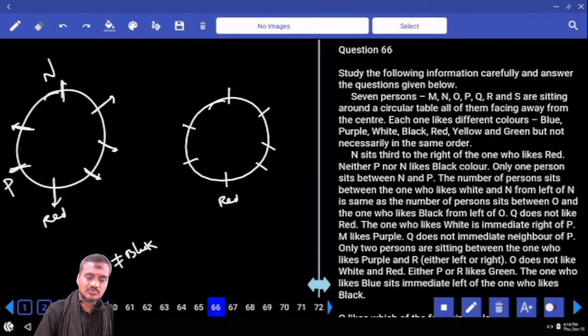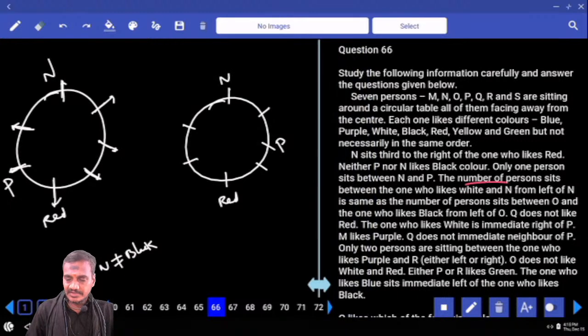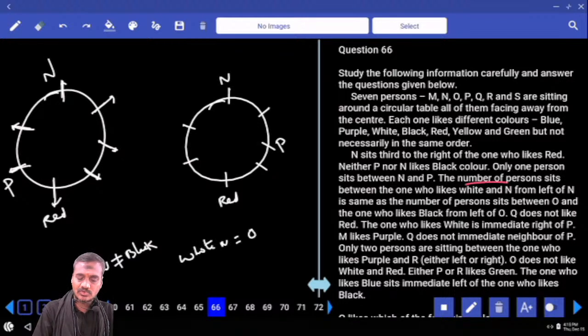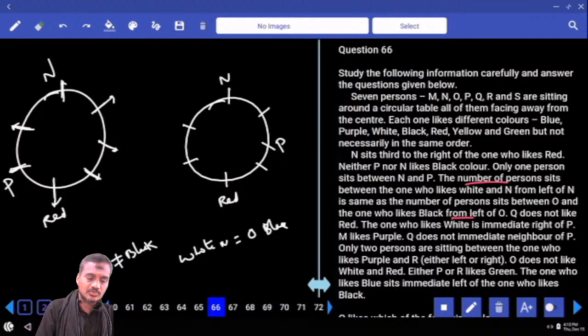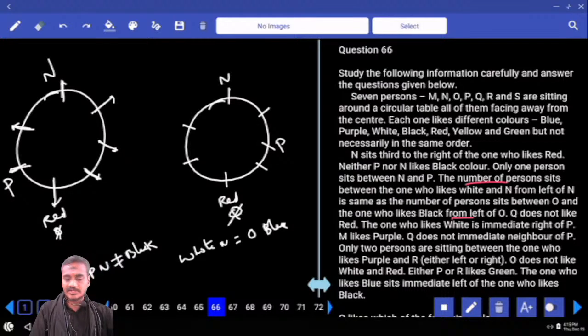Now, this is the person who likes red, and this is N, and one person between N and P. Only one person. The number of persons between white and N is the same as between O and the one who likes black color. Q does not like red color. Now, Q cannot be at this place.